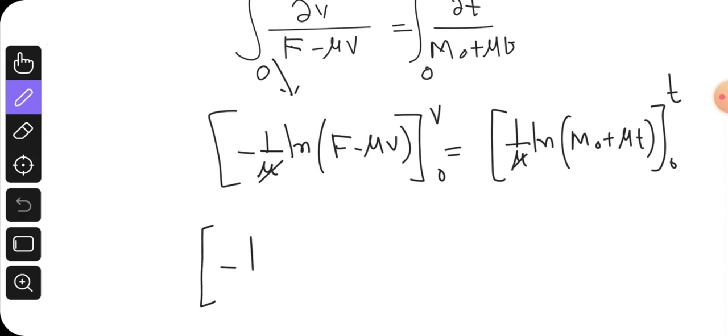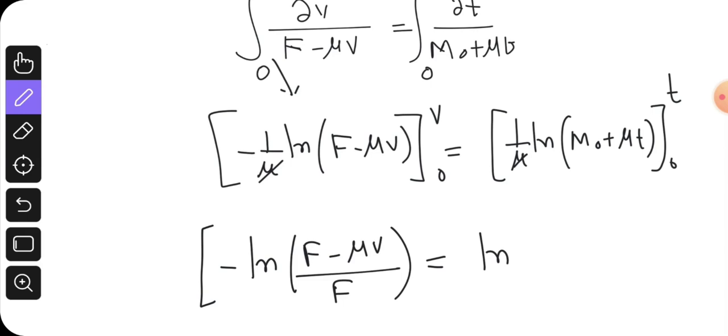What we get here is ln of F minus mu v divided by F equal to ln of m naught plus mu t divided by m naught.